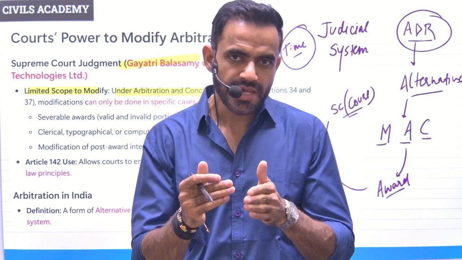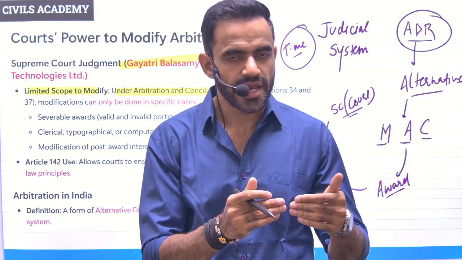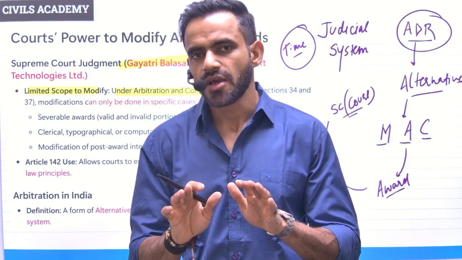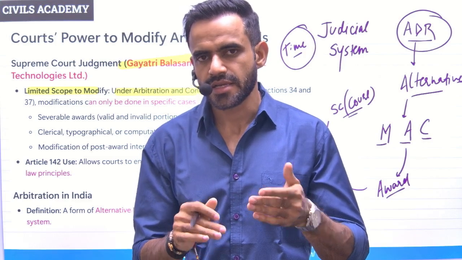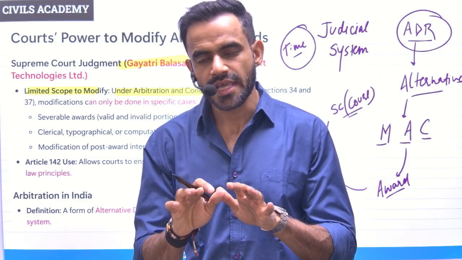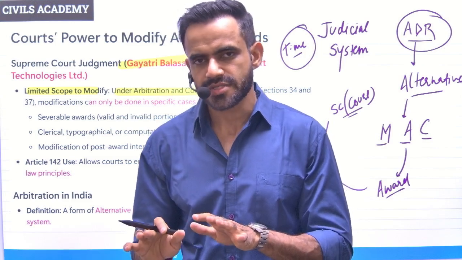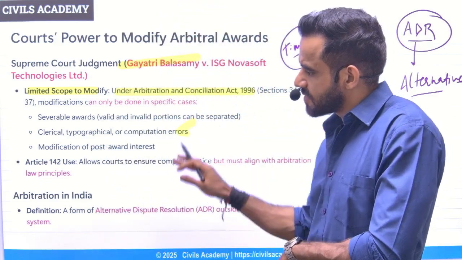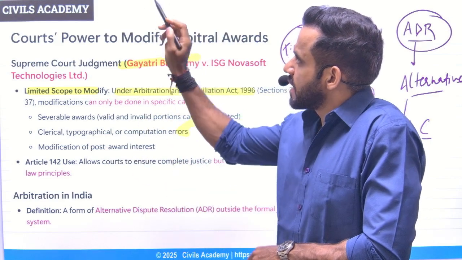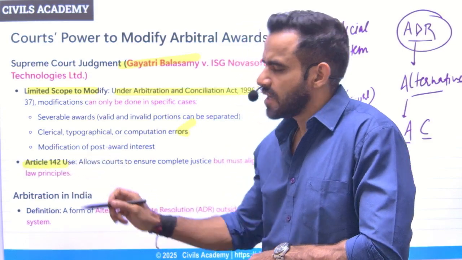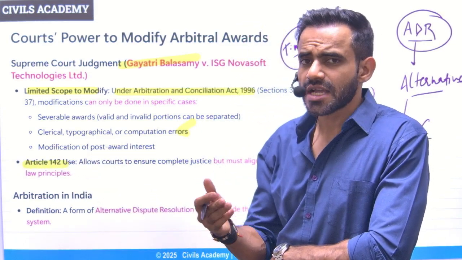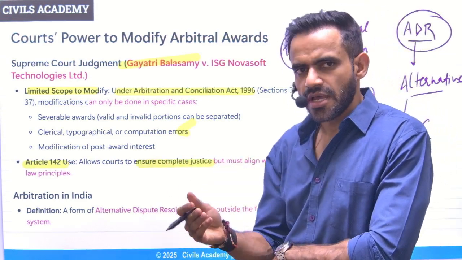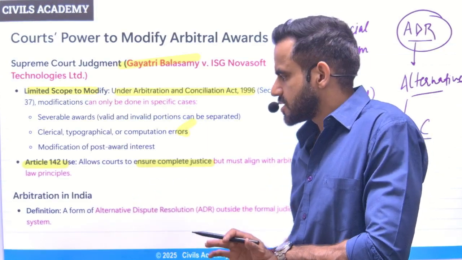If court will intervene in every other judgment through ADR, then it will again slow down the process. That's why the Supreme Court said that we are not going to intervene immediately. We will intervene only if there is some exceptional circumstance, and the intervention will be very limited. So that is the meaning of this entire thing. Now understand, Supreme Court can intervene under Article 142 to ensure complete justice. So just remember, Supreme Court can give directions under Article 142 to ensure justice.